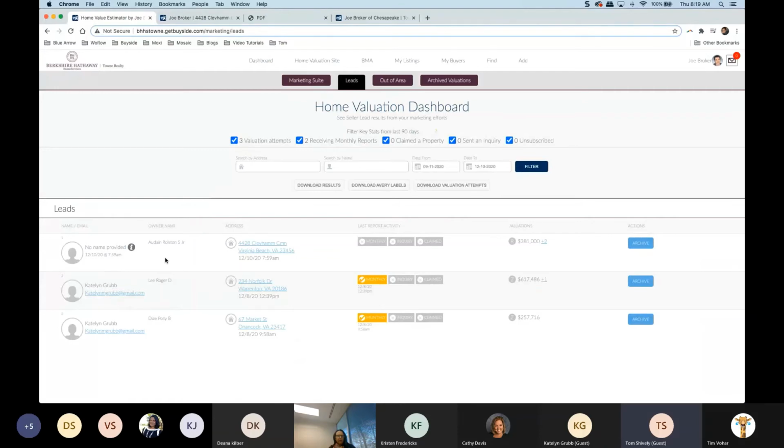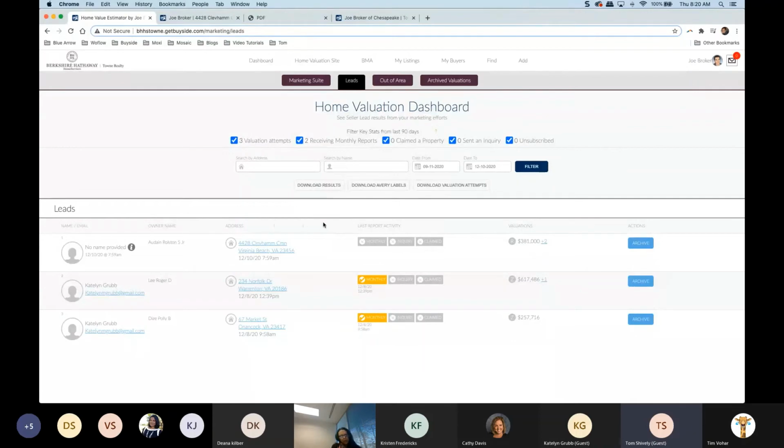So some of the best practices for the leads page is if you see these, this is not a throwaway lead. One is that you have the owner's name. Now, odds are if we're posting this in our email signature, if we're sending it out on social media, we're probably going to know this person's name. They're in our sphere of influence. They will have gotten to this link somehow from our links. Now, we probably know who this is. So I can reach out to them and say, hey, are you interested in real estate? Let's schedule a meeting. Now, if somehow it got circulated in a different way and we see somebody that we don't recognize, again, we can still use this as a lead.